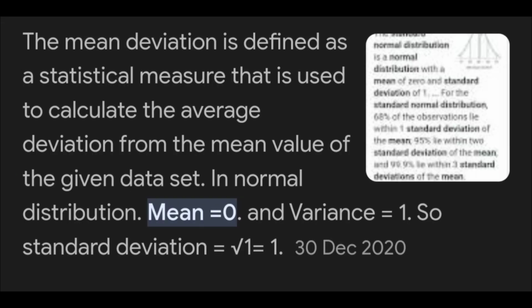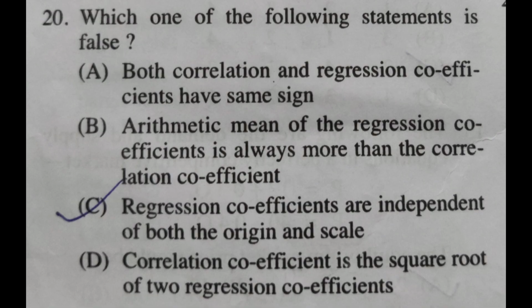And the mean deviation is defined as a statistical measure that is used to calculate the average deviation from the mean value of the given data set. In normal distribution, mean is equal to 0 and variance is equal to 1. So the standard deviation is equal to 1.